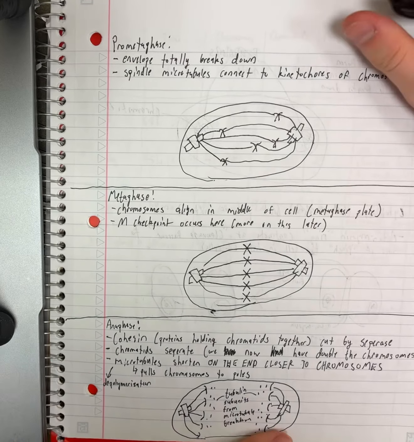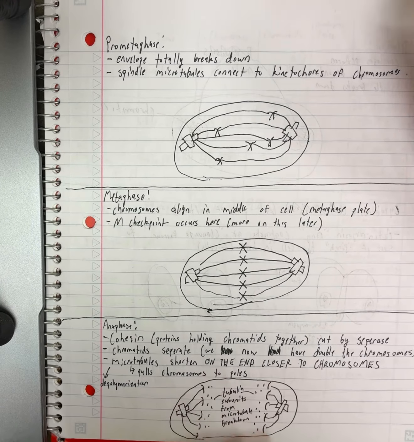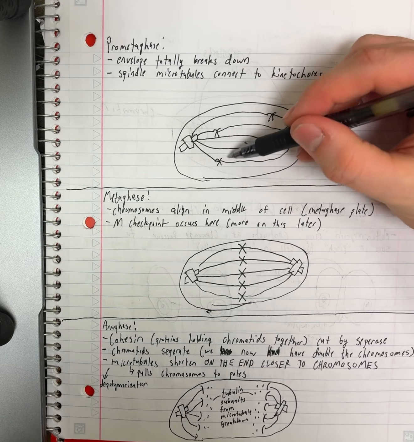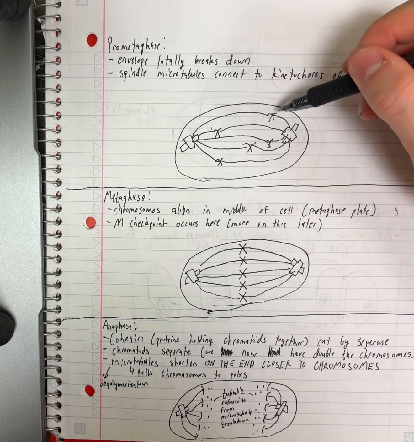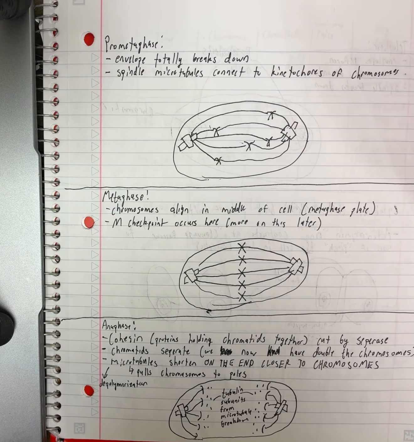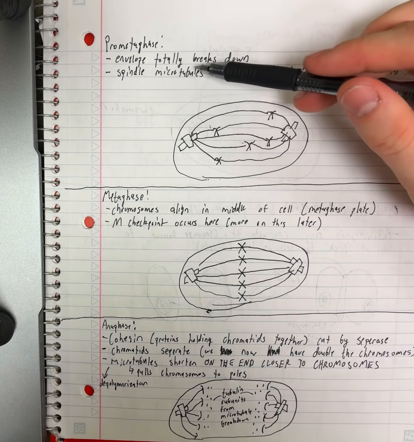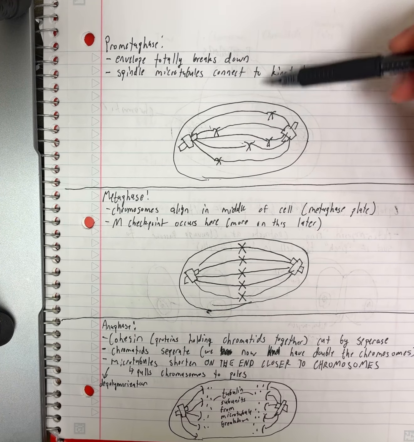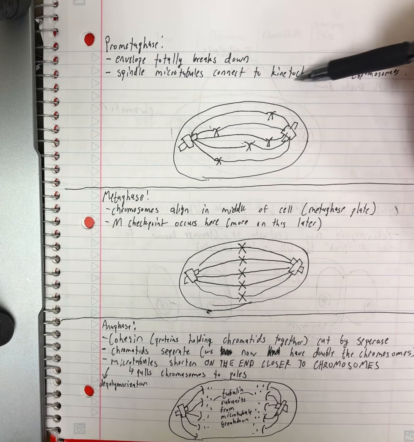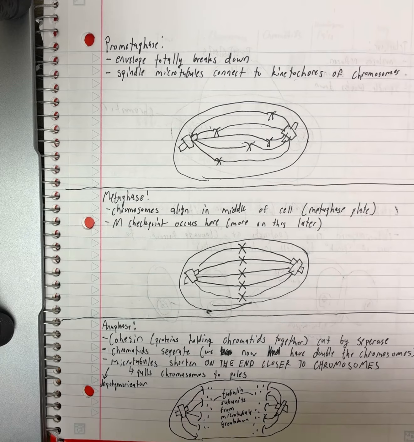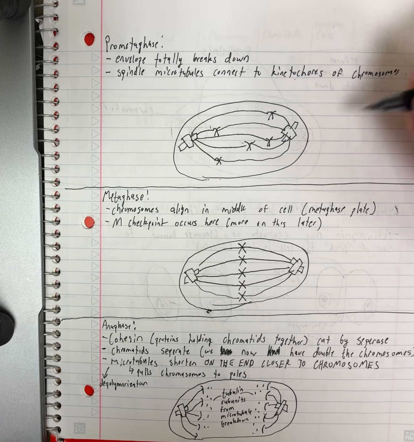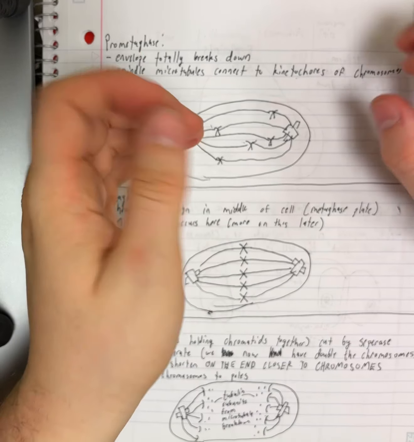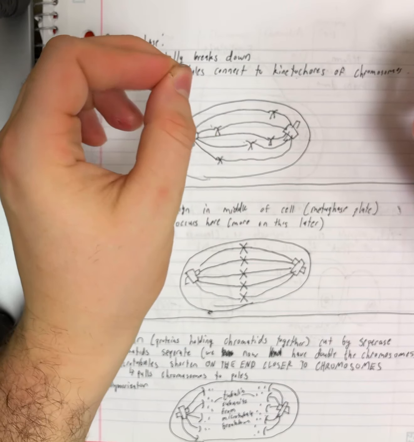Next up, we have prometaphase. Prometaphase is the envelope. So remember, we had that sort of dashed circle containing all our chromosomes. It's now totally going to be broken down. It's gone. And then the spindle microtubules, which I talked about, are going to connect to the kinetochores of chromosomes. And the kinetochores of these chromosomes are sort of the area that you can split the centromere at.